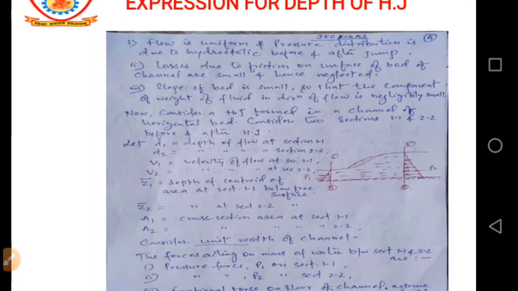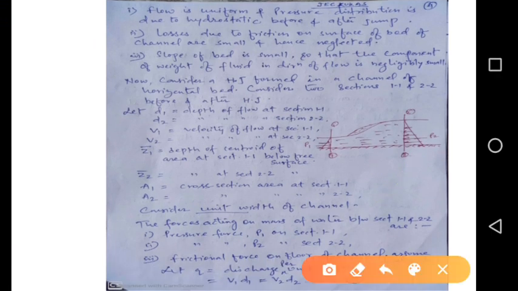Now as seen in figure, consider a hydraulic jump formed in a channel of horizontal bed. We have two sections 1 and 2, before and after hydraulic jump. The first one denotes the section before the jump and the second one is after the jump.